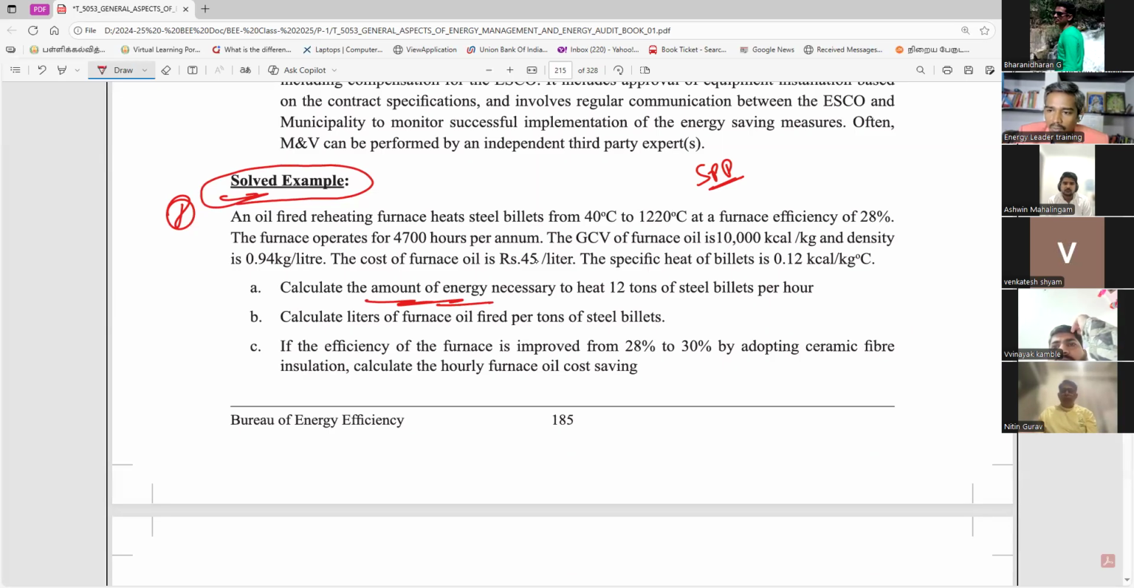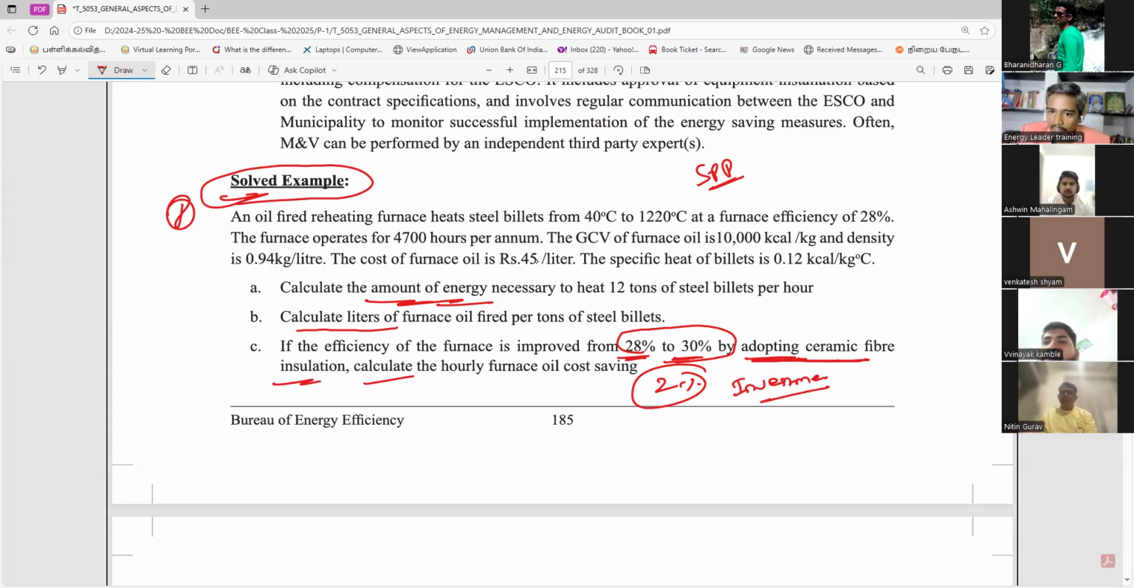This calculation, once you go to it, I explained in 2 videos. And another is you have to find how many liters of furnace oil. Then they improve the efficiency from 28 to 30%. Do you understand? 28 to 30%. Then 2% increase in efficiency. What is the reason? The investment, adopting the ceramic fiber insulation. For the 2% increase, there is some investment available.